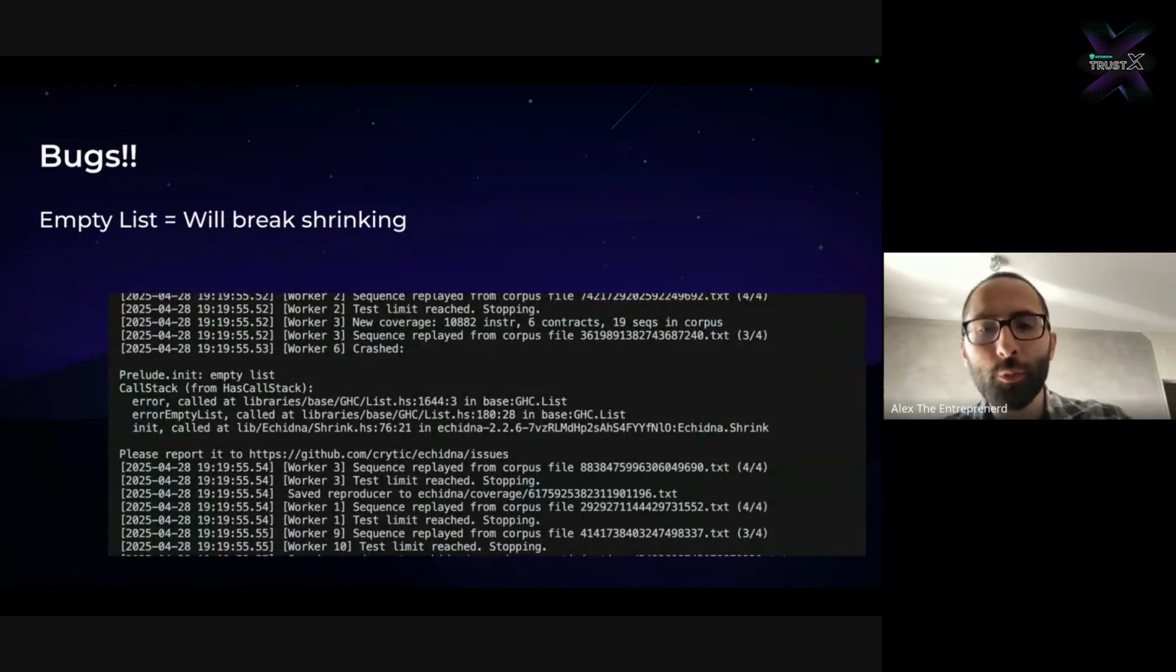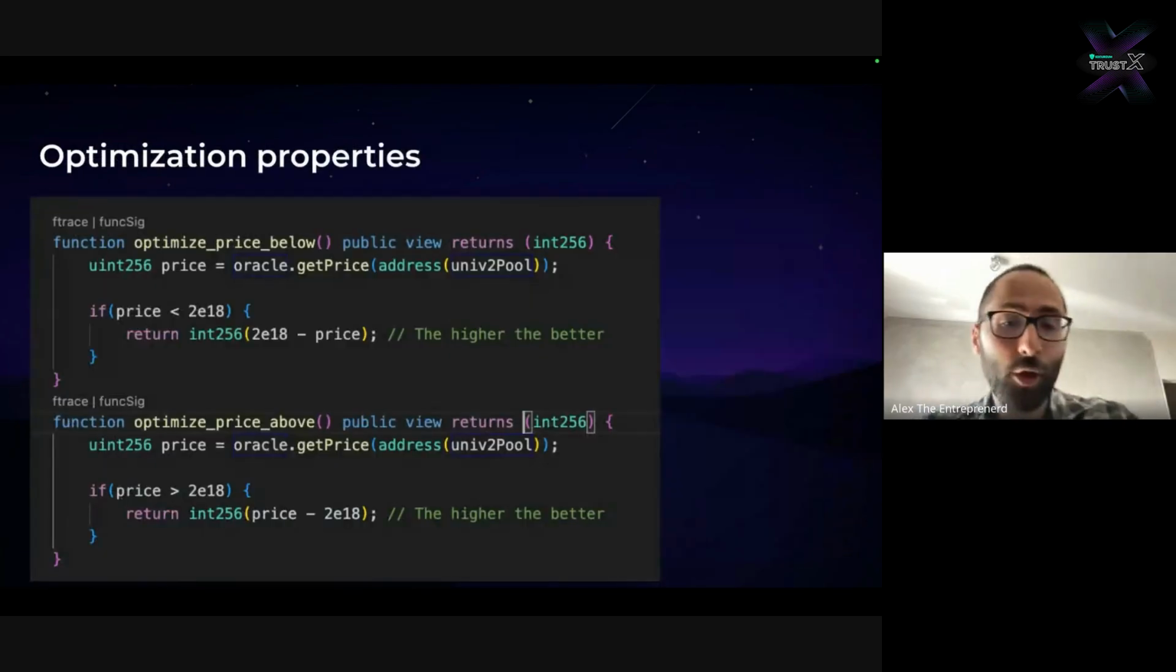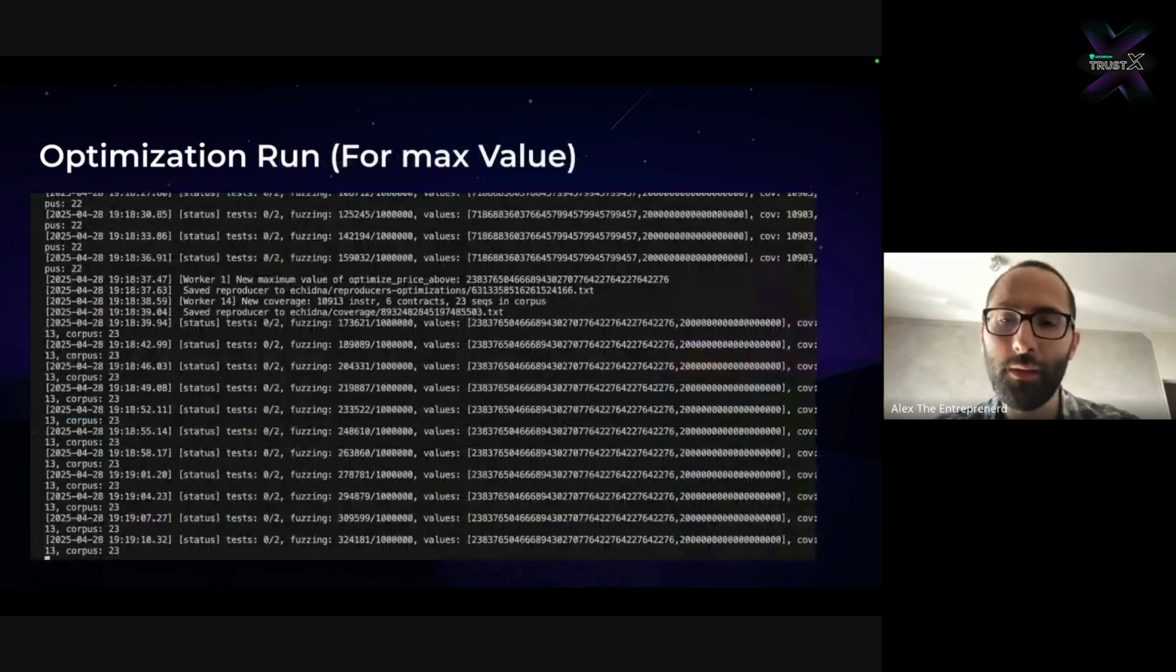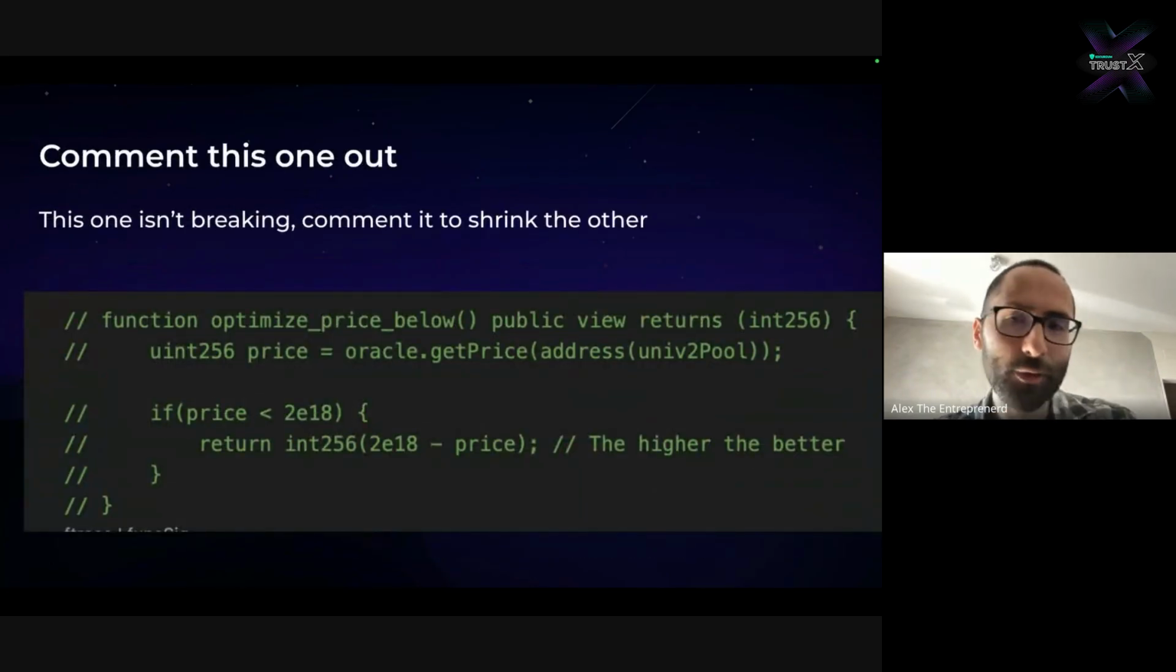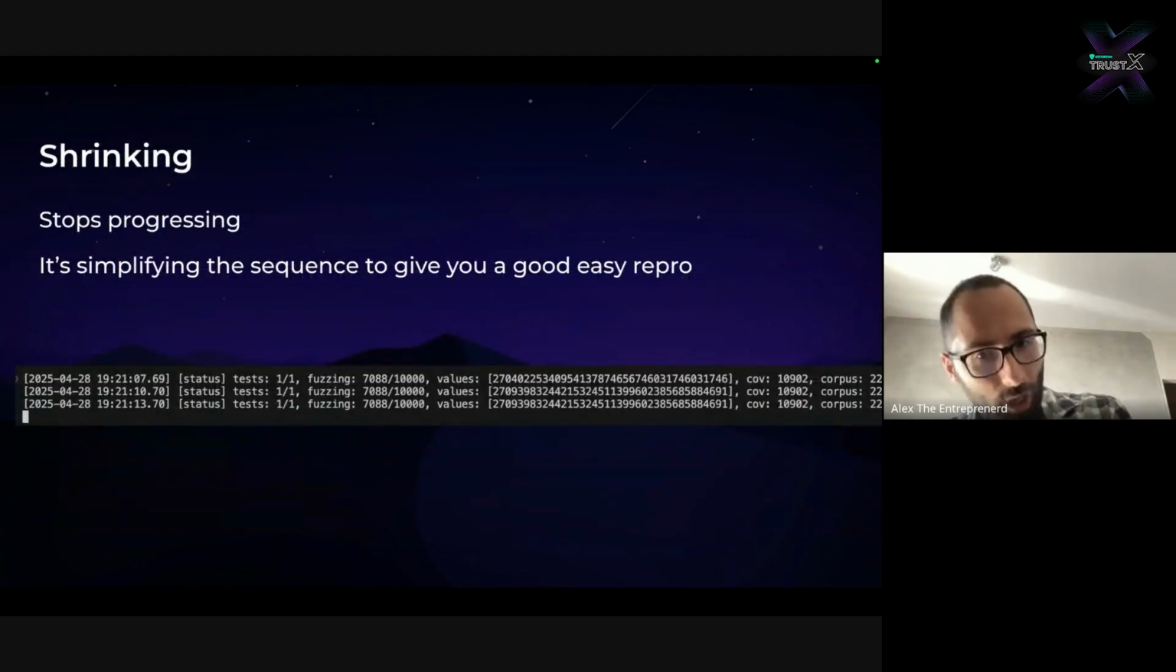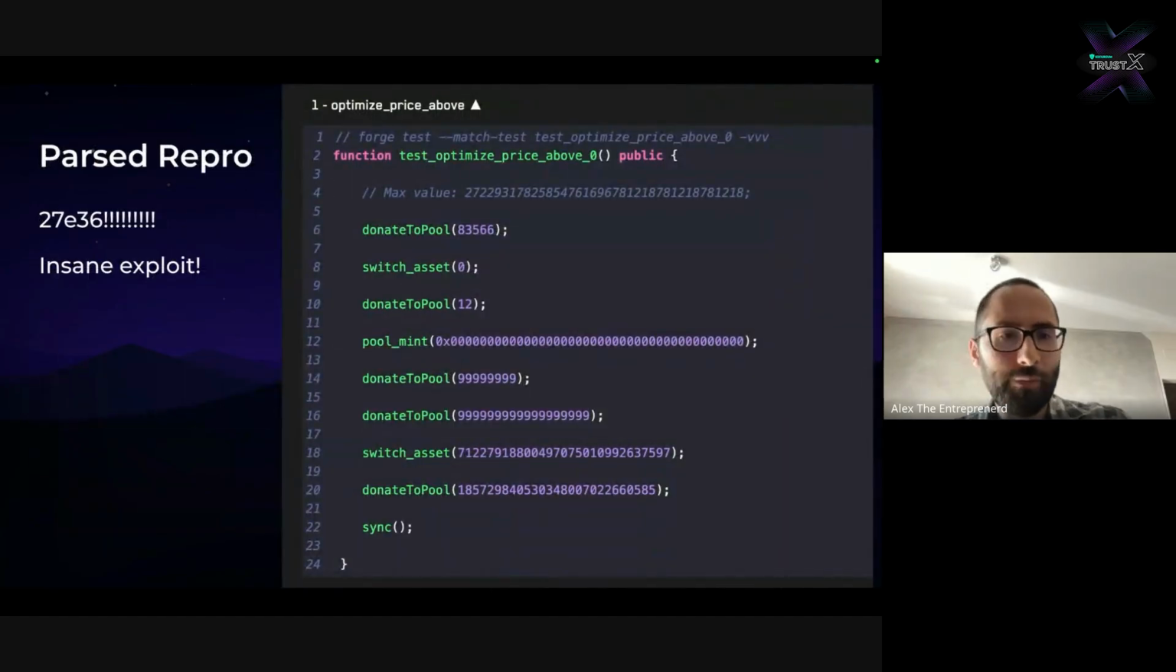And so you're going to run into another bug because the other property we wrote, optimize price below, basically returns the maximum value at all times because, as a matter of fact, the formula we are using provides a floor that makes it so that you will never have a value that is below 318. So that's consistent. But because of that, we actually have to comment out this test. Otherwise, Echidna will break. And now we can finally get a repro that is shrunk and that is simple to understand. And it will look something like this.